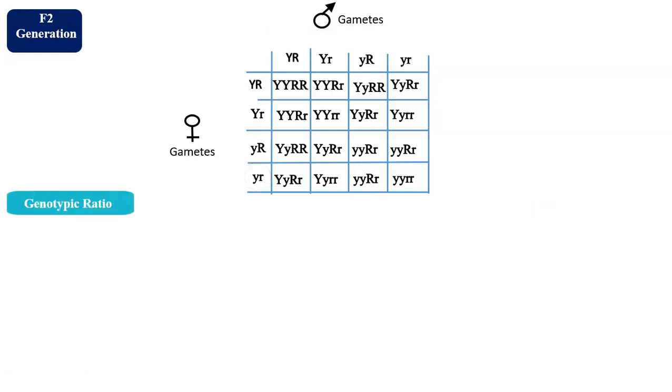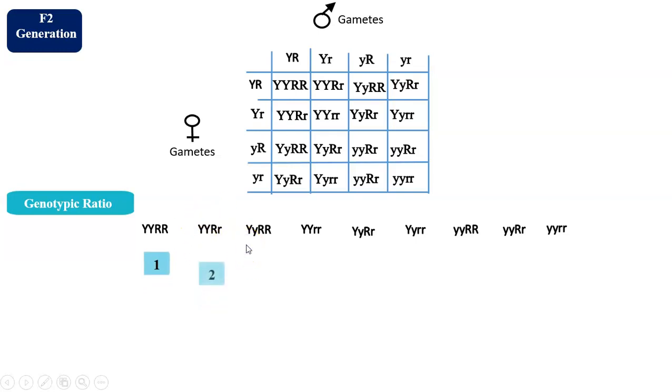So genotypic ratio, now we have to find out all the different genotypes. How many different types of combinations we have got? These many. Now each type, how many times we have got? So this particular combination once, this combination twice.